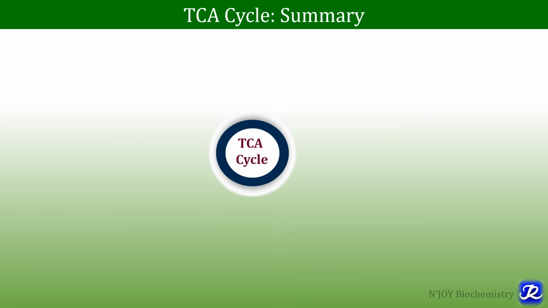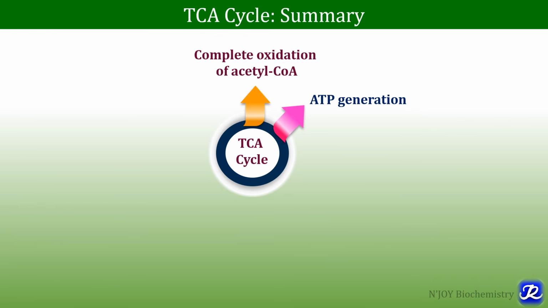The TCA cycle, also known as the Krebs cycle and citric acid cycle, is the final common oxidative pathway, and in this pathway complete oxidation of acetyl-CoA occurs. There is ATP generation because reducing equivalents, NADH and FADH2, are generated, which through the electron transport chain give ATP, and there is formation of 1 ATP by substrate level phosphorylation also.